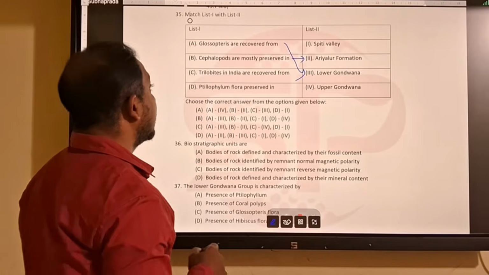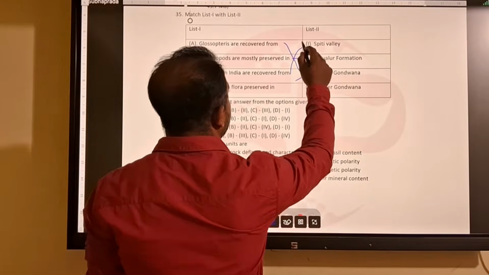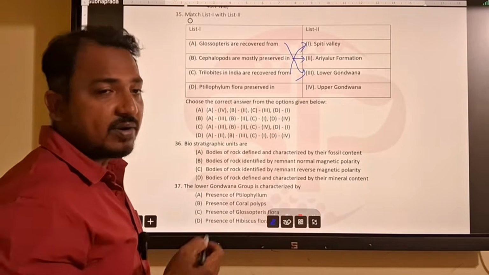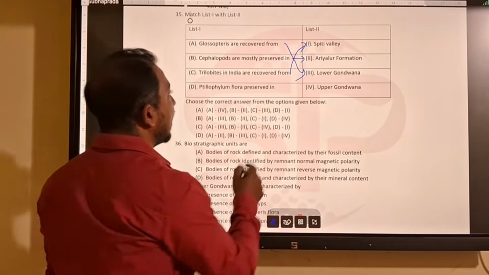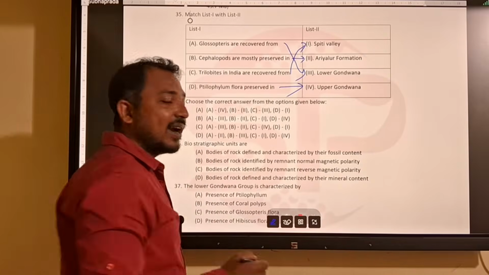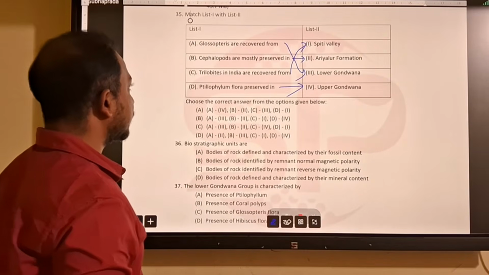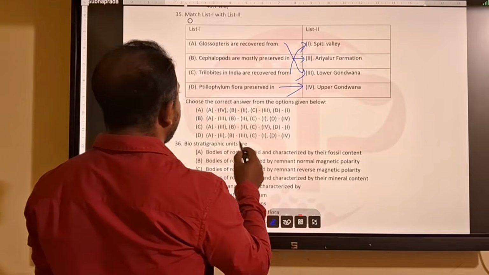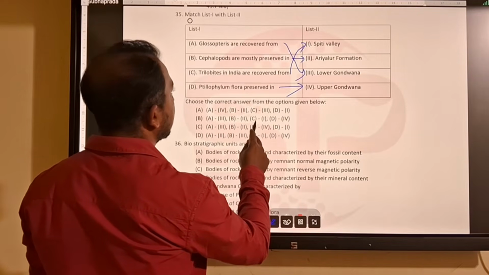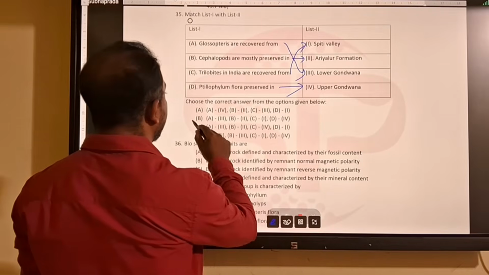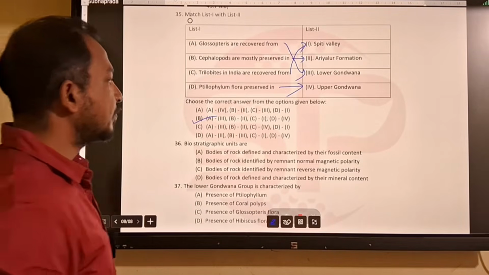It is an extinct genus belonging to Spiti Valley, because in Spiti Valley you will find all types of deposition starting from Precambrian to recent. Then Ptilophyllum belongs to Upper Gondwana. It is a characteristic fossil of Upper Gondwana. So our answer will be A third, B second, C 1, D 4. Option B will be correct.